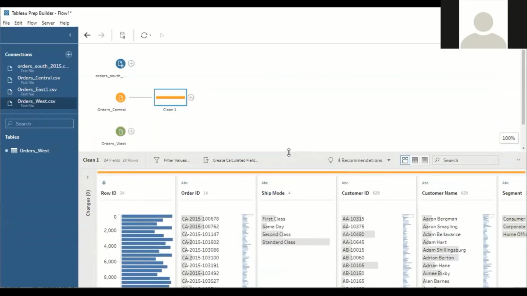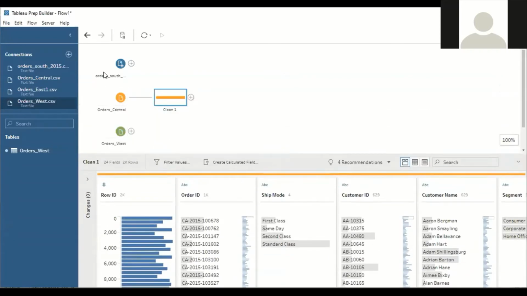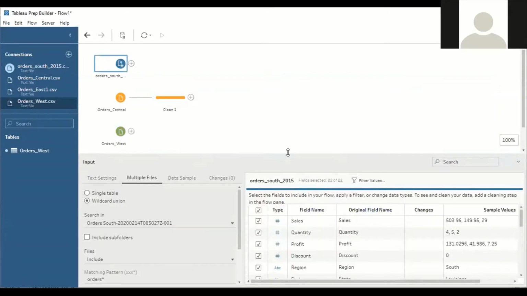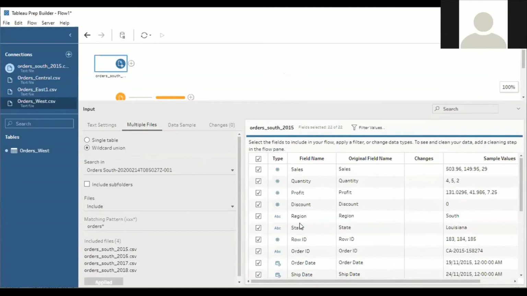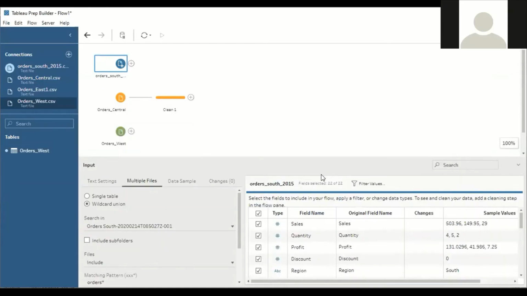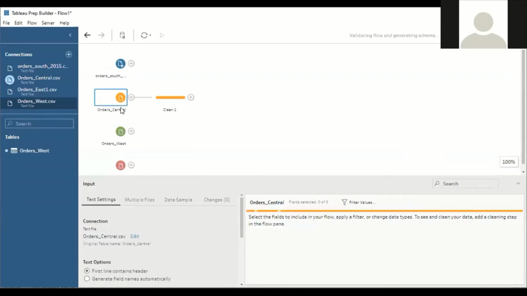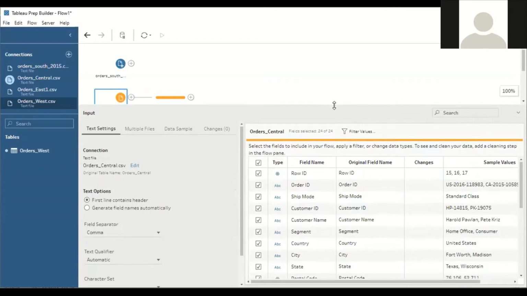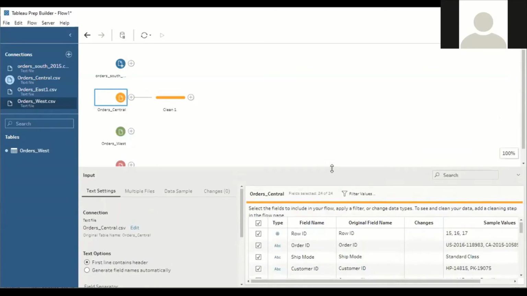One more thing I have seen here in the central. If you take the south, in south we have region, where region is equal to south. In the same way, if you look into the central database, there is no field called region here. That means we'll try to add that field. Next, we'll try to merge the other three fields of order date and order ship mode. Understood? So click on the next step.